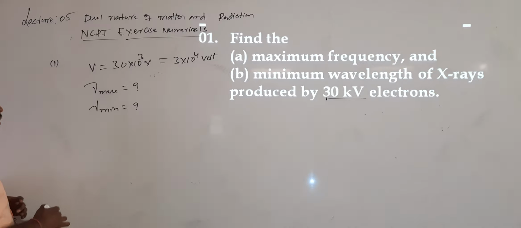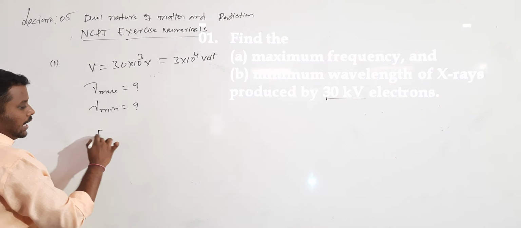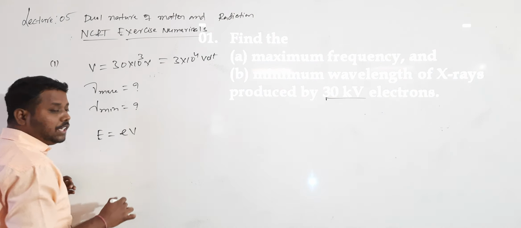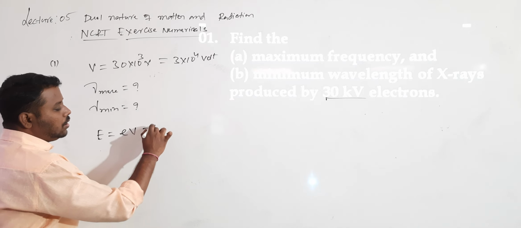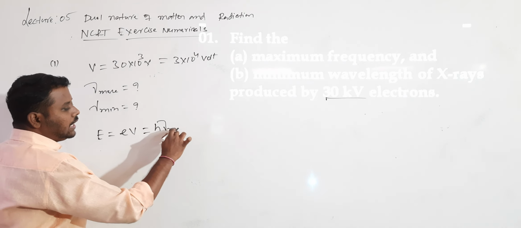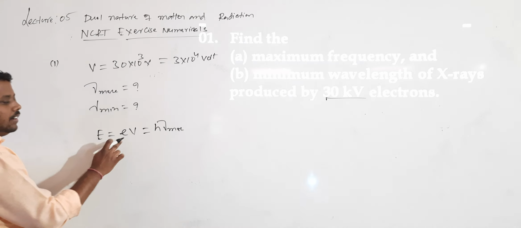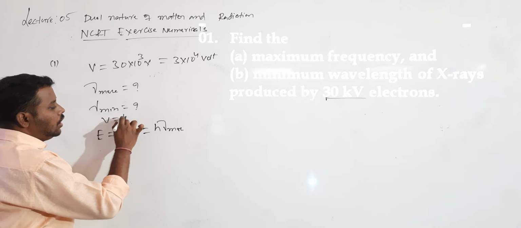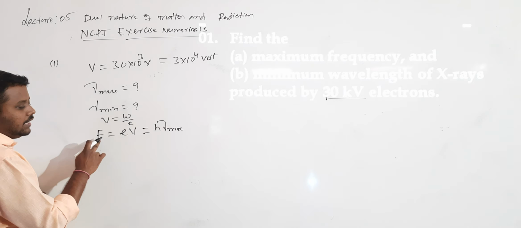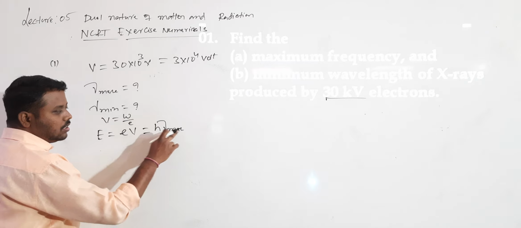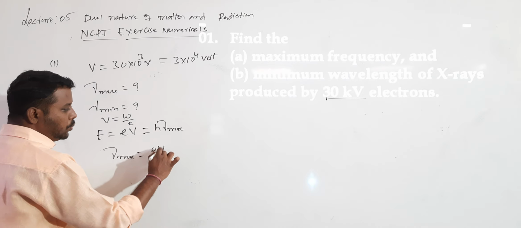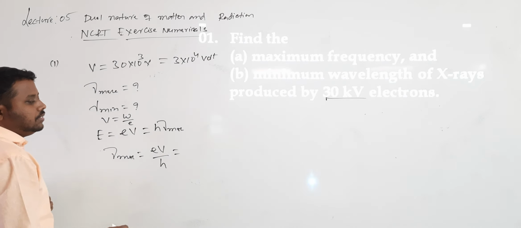Question understood? Now, when electrons are accelerated, the kinetic energy of the electrons is given by e into V. This kinetic energy will be equal to h into nu max. When an electron is accelerated by a potential V, by the definition of potential, work done by the charge is V into e. That work done is stored in the form of kinetic energy. So the kinetic energy eV is equal to h nu max. From this, nu max is equal to eV by h. What is the e value?